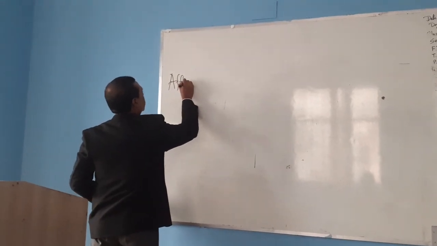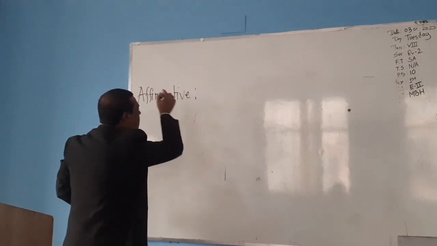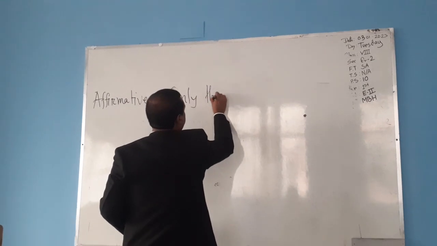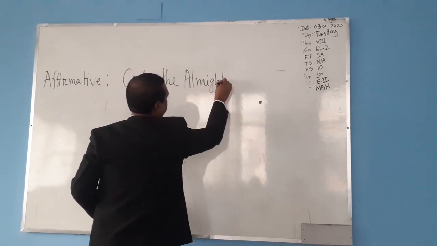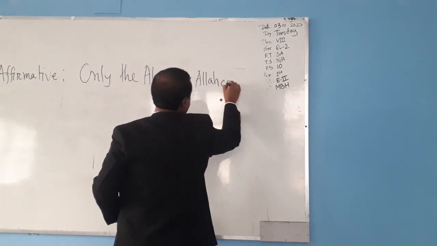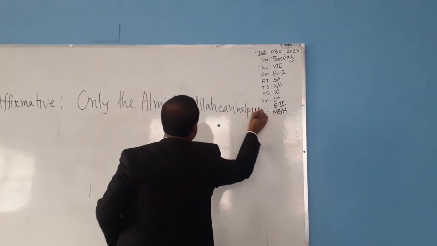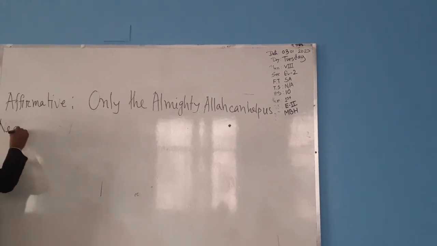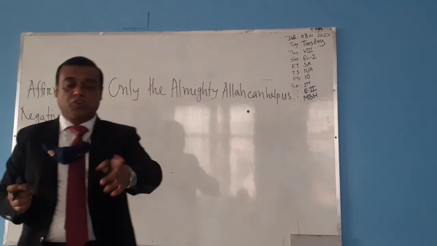Affirmative: Only the Almighty Allah can help us. Negative: None but the Almighty Allah can help us. Now follow the chart.